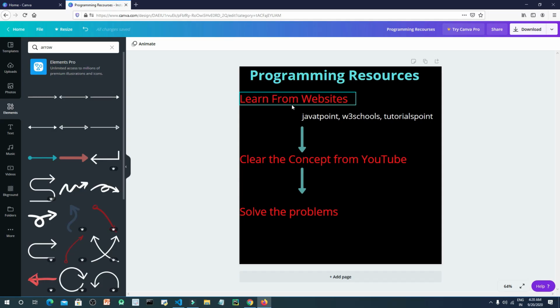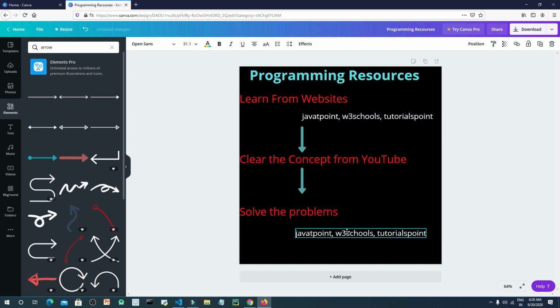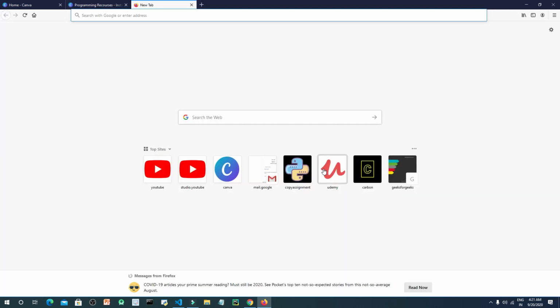Programming resources. So first we need to learn from websites, and the websites are JavaTPoint, W3Schools, Tutorialspoint. All three are good websites, and you can learn from any of the websites which is good for you. Then clear the concept from YouTube, and then solve the problems of the same concept you learned from YouTube or the website, and you can solve the problems on the W3Resource website. You can also find some free courses on Udemy.